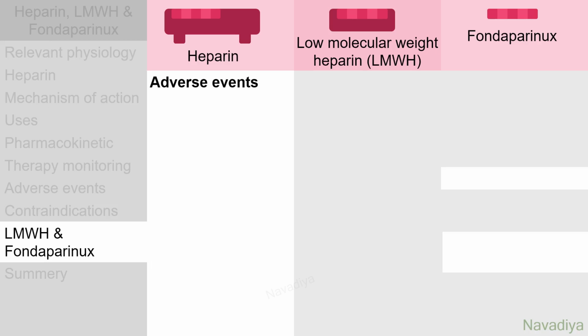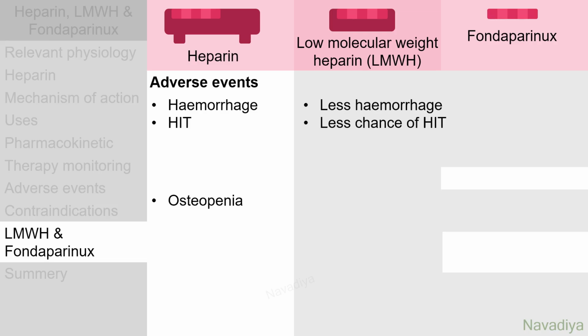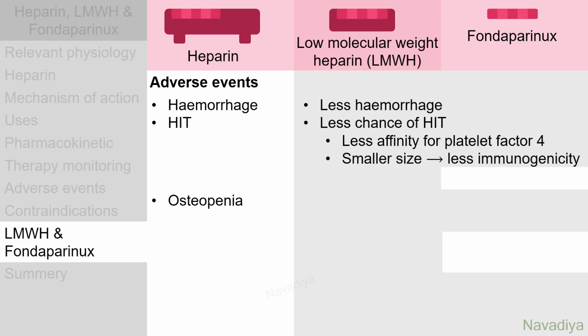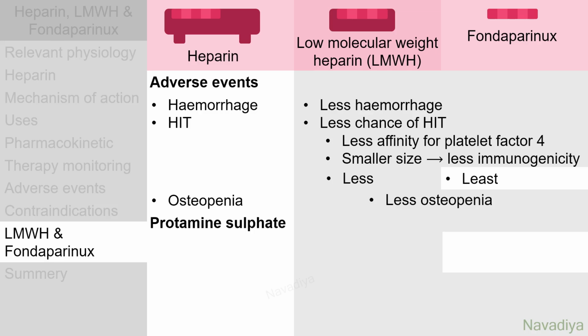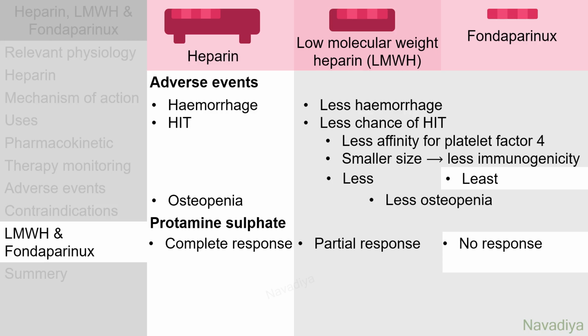Now adverse events. Heparin causes side effects like hemorrhage, heparin-induced thrombocytopenia and osteopenia. All these side effects are less with later two drugs. They cause less hemorrhage and have less chance of heparin-induced thrombocytopenia as they have low affinity for platelet factor 4 and also their smaller size reduces their immunogenicity. The chances are least with fondaparinux. They also cause less osteopenia. To protamine sulfate, heparin shows complete response, whereas low molecular weight heparin shows only partial response. Fondaparinux does not show any response at all, so it lacks specific antidote.